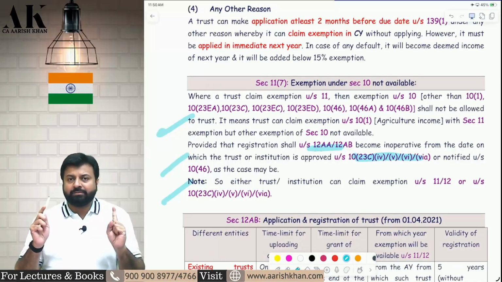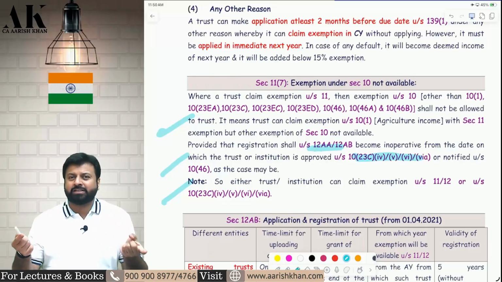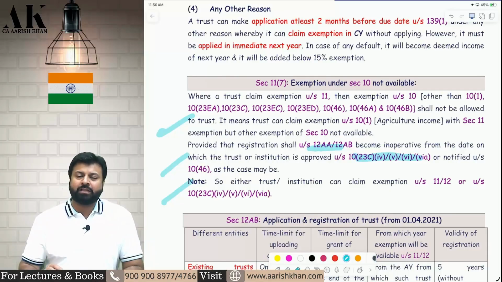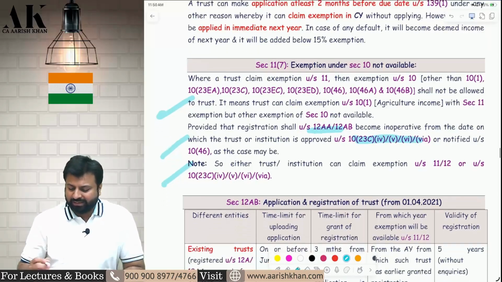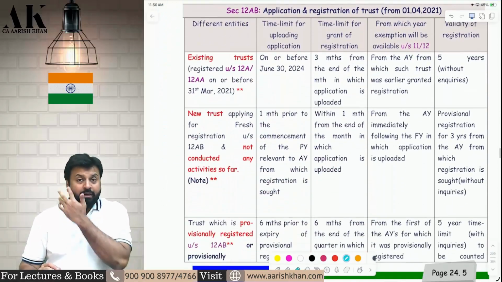Along with 12AB, you can claim section 10(1) agriculture income also, because on agriculture income, the central government does not have the power to impose tax. Central government does not have the power in the constitution to impose taxes on agriculture income. I hope it is clear to all of you. So nothing great as such. Now we will move on to certain procedure.